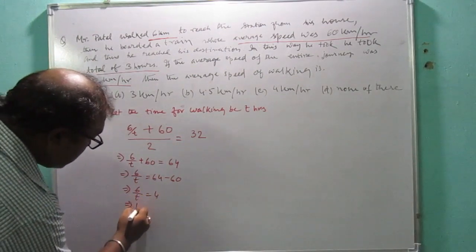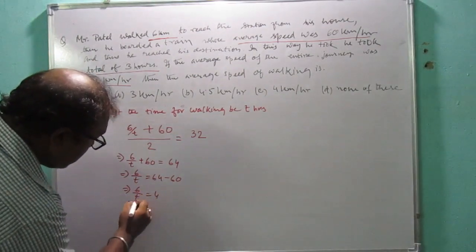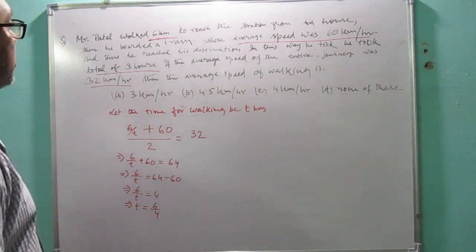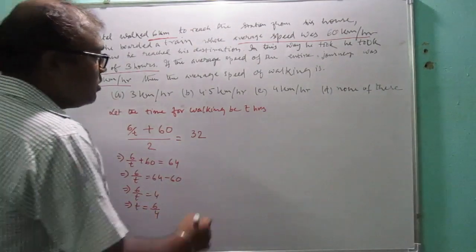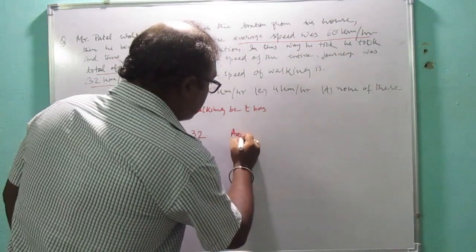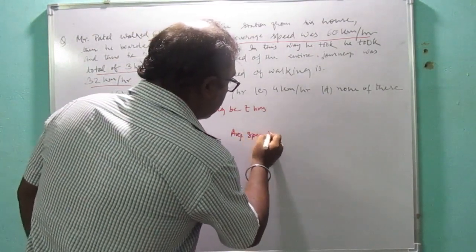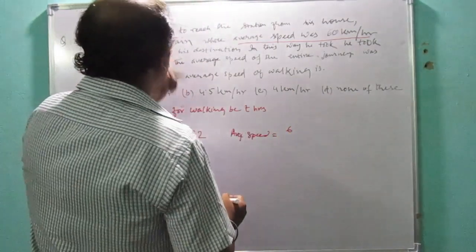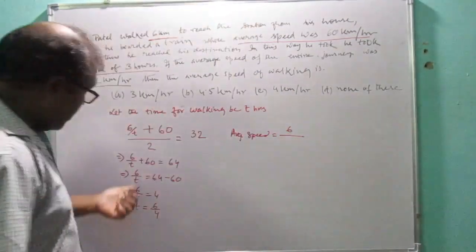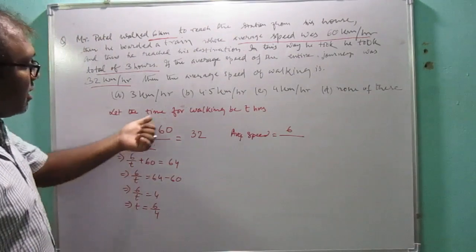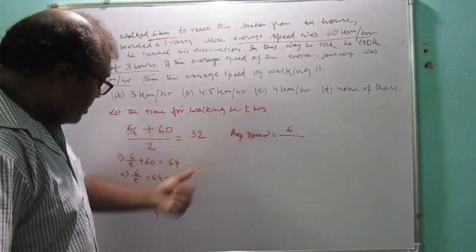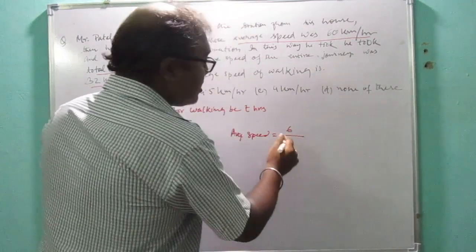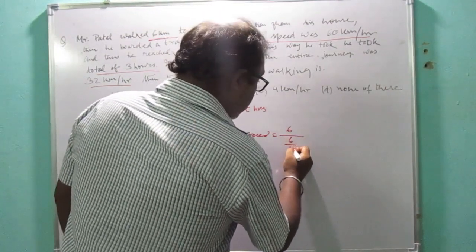That means t is equal to 6 by 4. So that is the time taken for walking. Now we have to find the average speed. So average speed is equal to how much? Distance by time taken. So what is the distance? 6. And what is the time taken? I have taken t hours for walking time, so t is equal to 6 by 4.